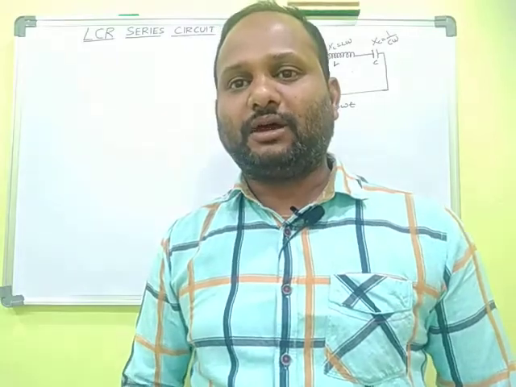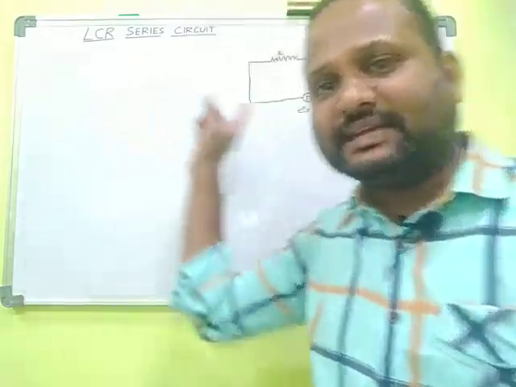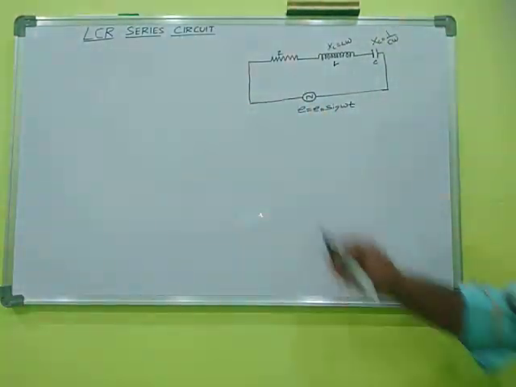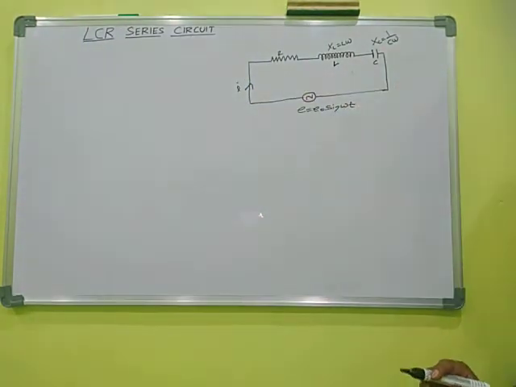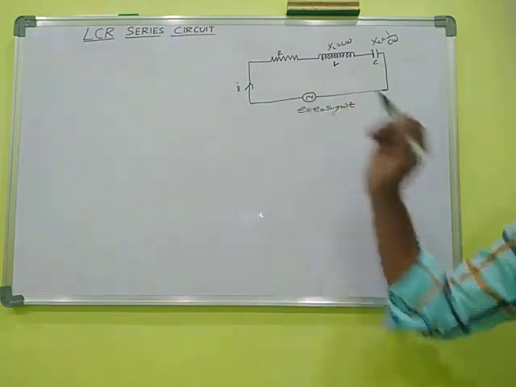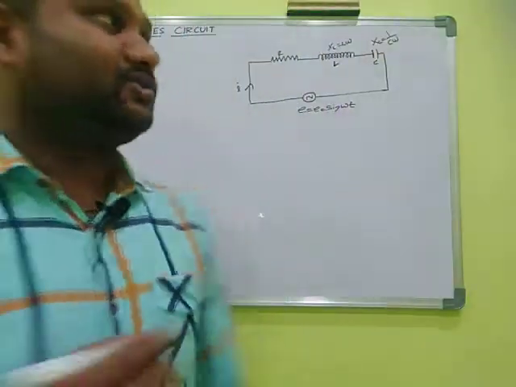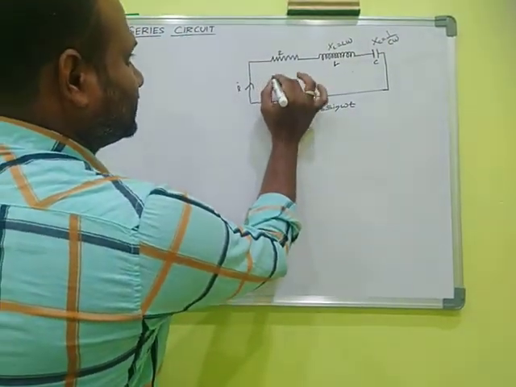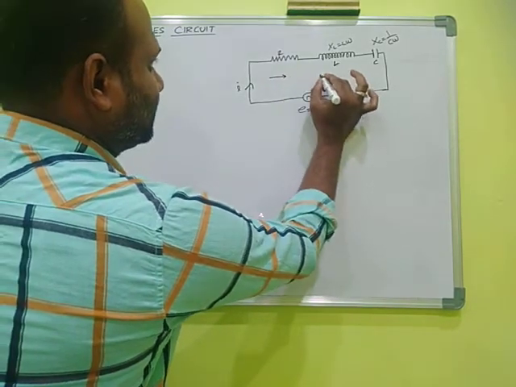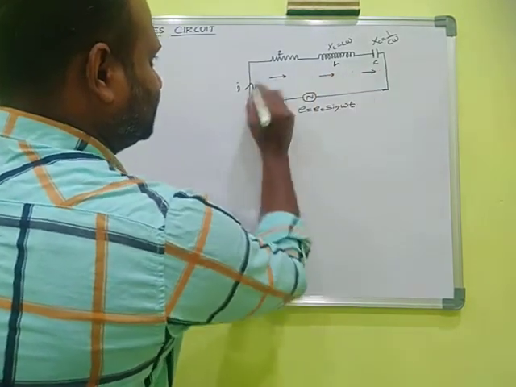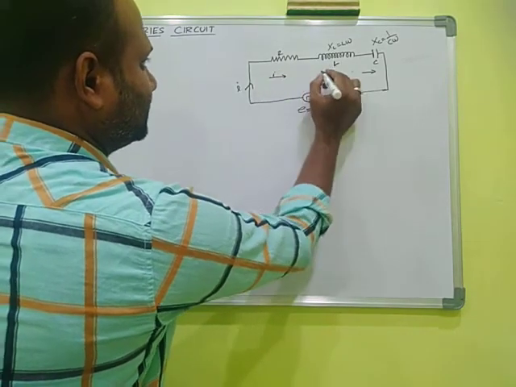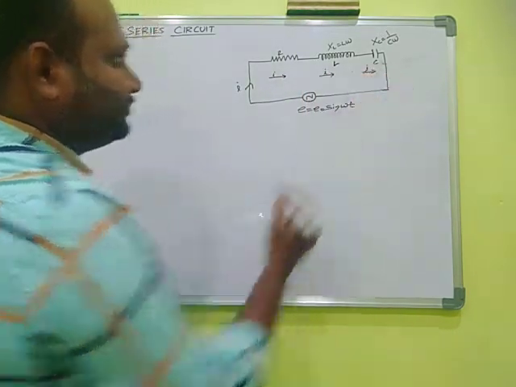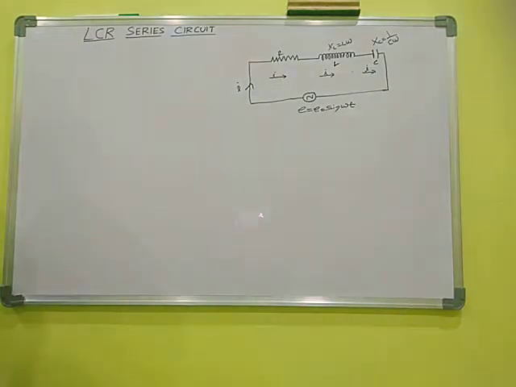Okay, now what we are going to study, this is a series combination. So the current passing through it is the same, that means I. Everywhere the current passing through is I, because this is a series combination. So first I draw the current: the current across R, current across L, current across C. Everything current is the same, the current is I.